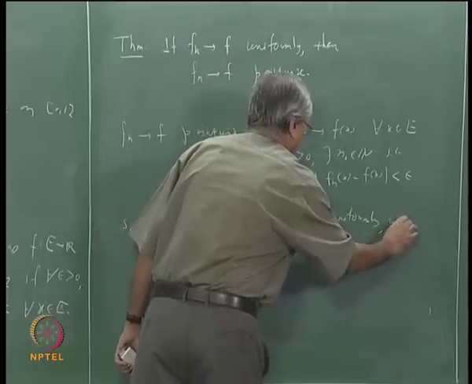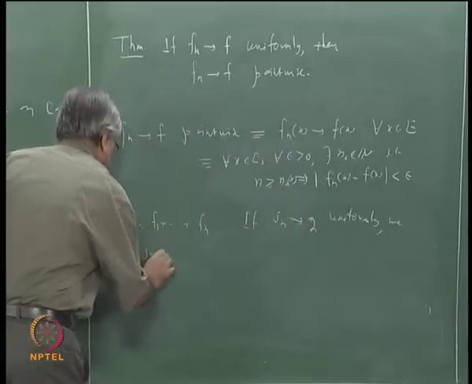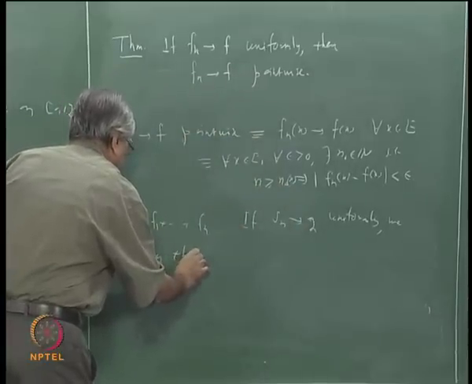we say that sigma Fn is uniformly convergent.